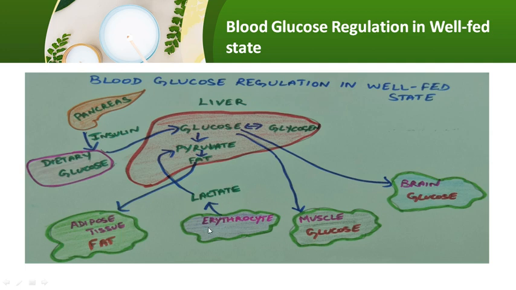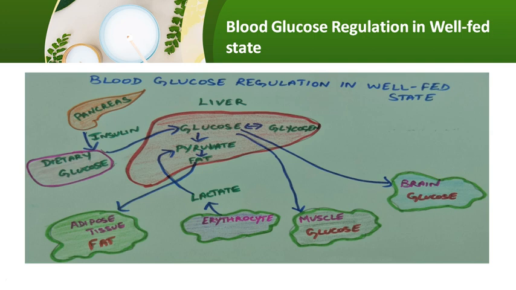In erythrocytes, lactate will be converted again into pyruvate, and this glucose will again be utilized. Insulin will allow the excess glucose to enter into muscle cells, and it will also supply energy to the brain.